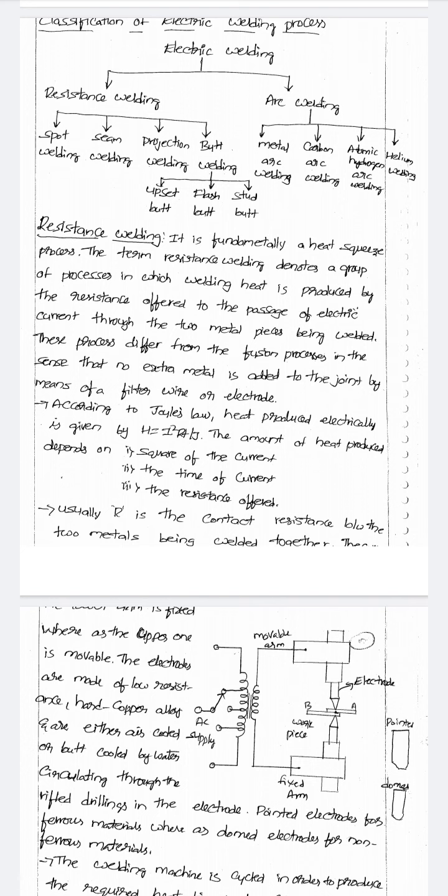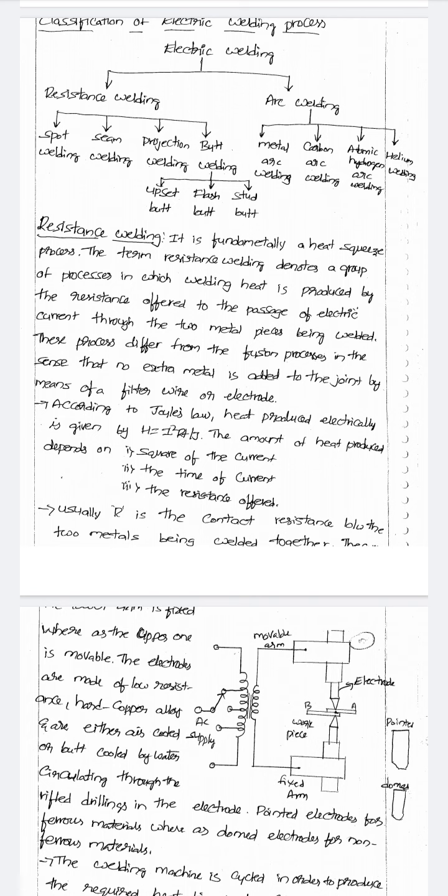Next, classification of electric welding. Likewise electric heating, there is a classification of electric welding. There are two types: first, resistance welding, and second, arc welding.